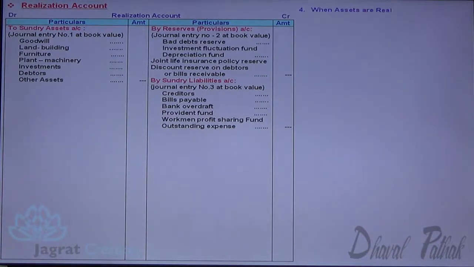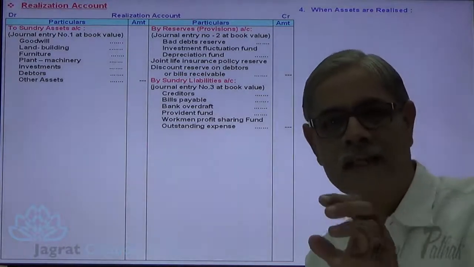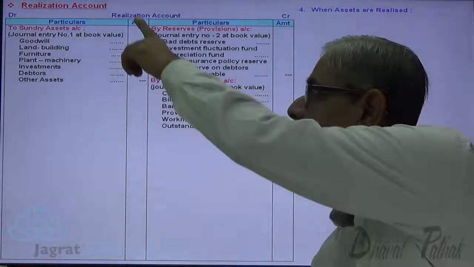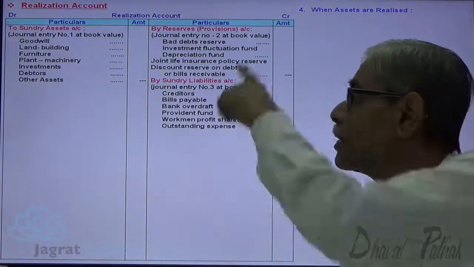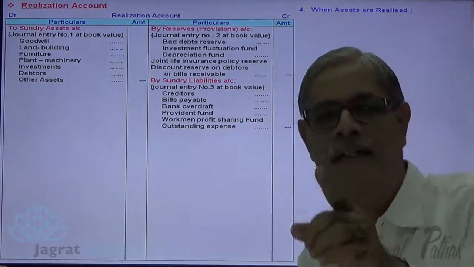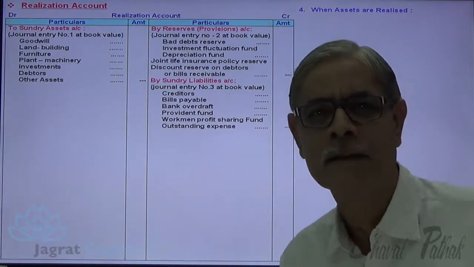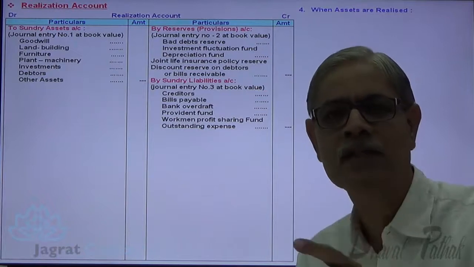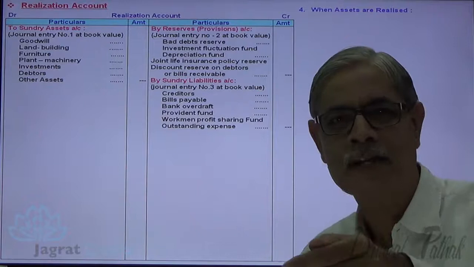Next, when assets are realized, assets to be realized are debited. Provisions thereagainst as given in the balance sheet are credited. Now assets are to be realized. What do you mean by realization of an asset? The realization of an asset has three aspects. One, the asset is sold for cash.